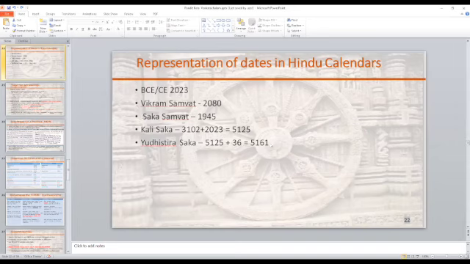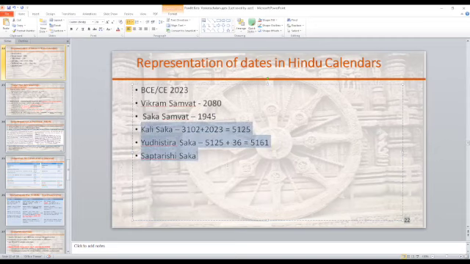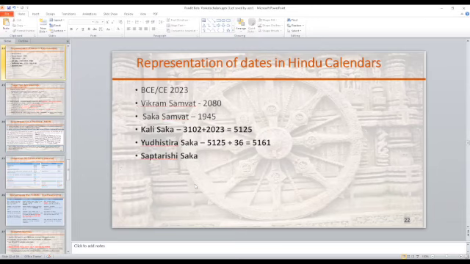What Pandit Kota Venkatachalam says is that to reconstruct Indian chronology from primary sources, these are the three most important eras that we must know: the Kali Saka, Yudhishthira Saka, Saptarishi Saka.